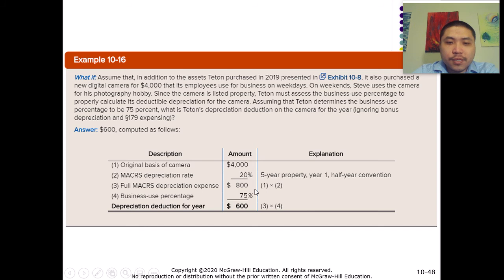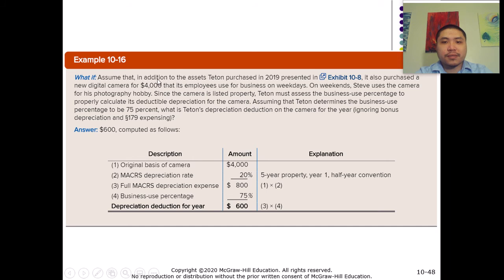Here they already give us the rate, but we can totally go back to the table to find the rate. So the rate here is 20%. We apply it to the basis of the camera, which is $4,000, times 20%, and that gives us $800. So that's going to be the full year MACRS depreciation expense. And because 75% of the time this camera is used for business purposes, we multiply that by 75% as well, and that gives us $600. So $600 is going to be the depreciation expense for the year.